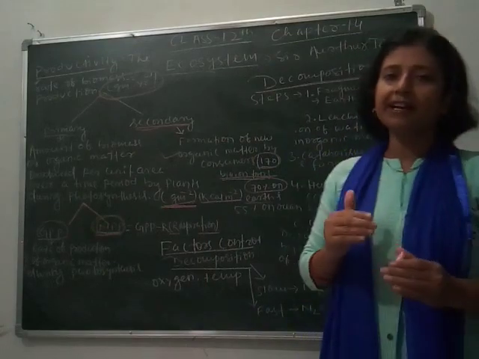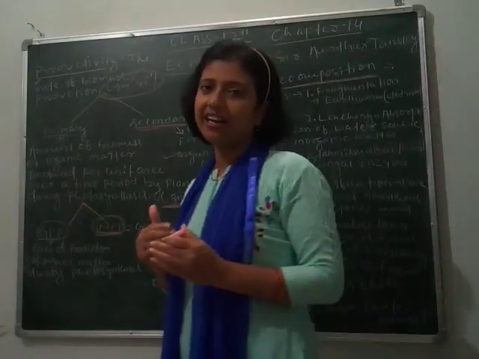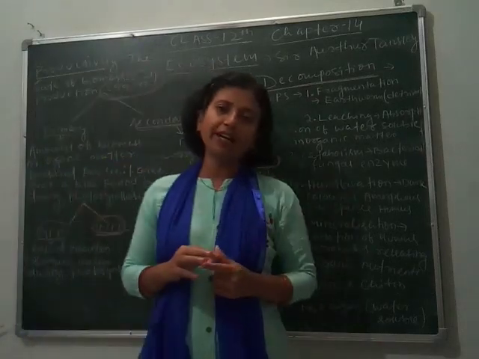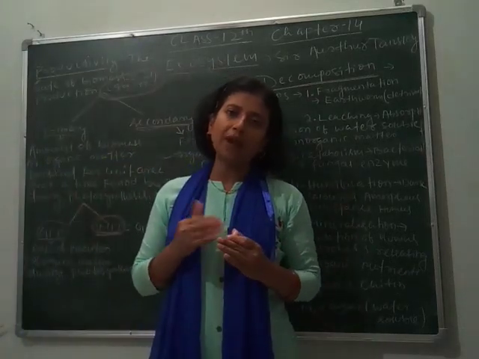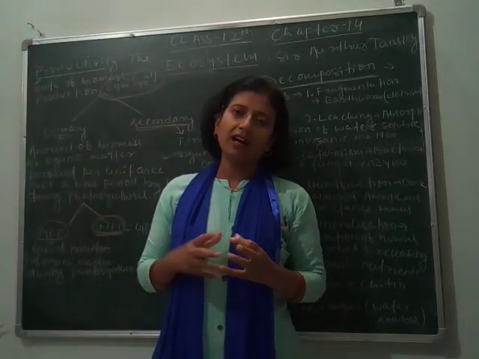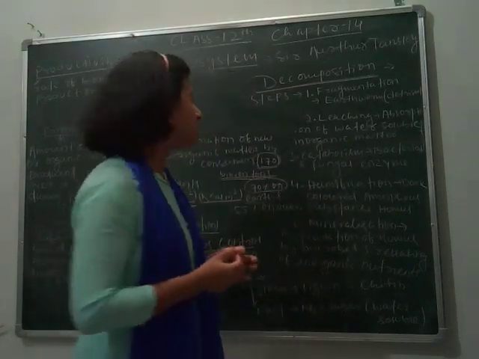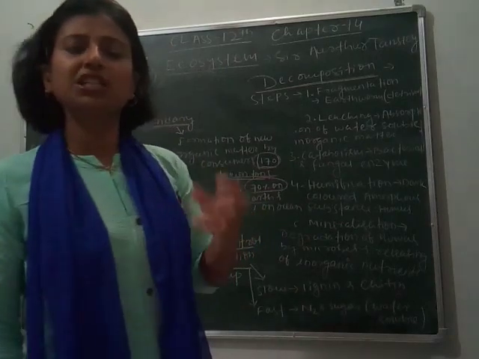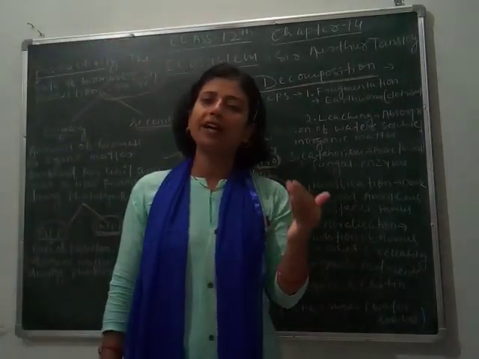Decomposition means degradation of organic materials. Here the organic materials are the dead bodies of organisms, including plants, animals and other rotten organic substances. Decomposition is the process in which decomposers act on the dead organic material.